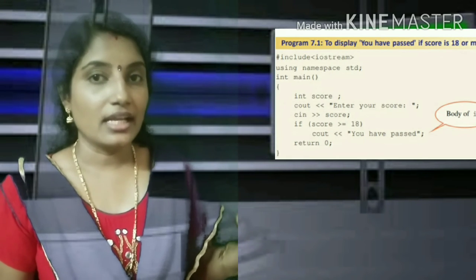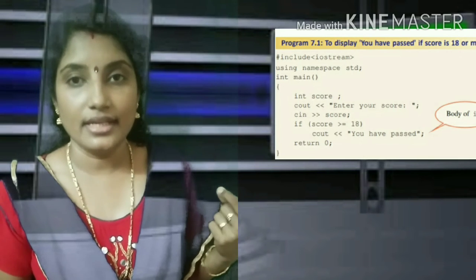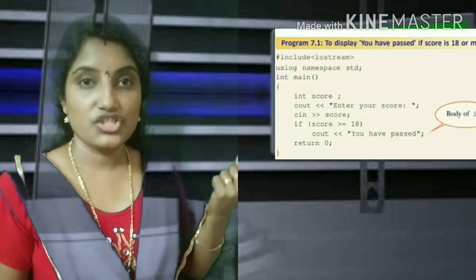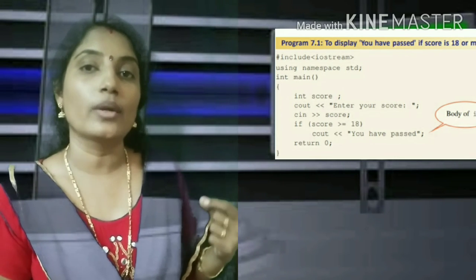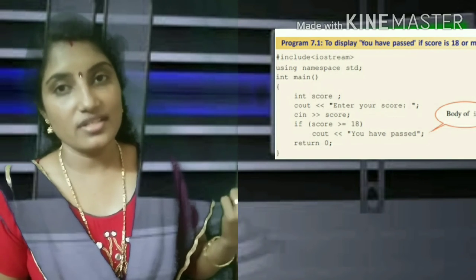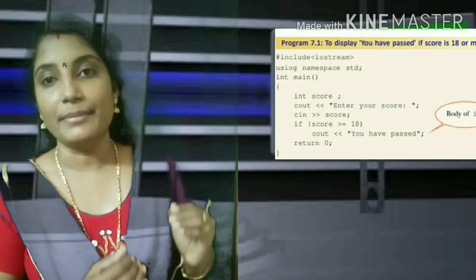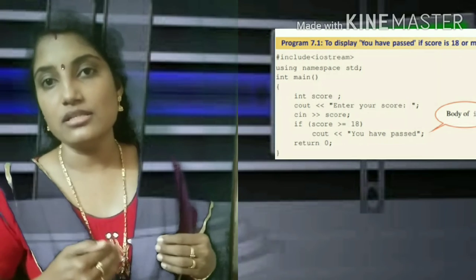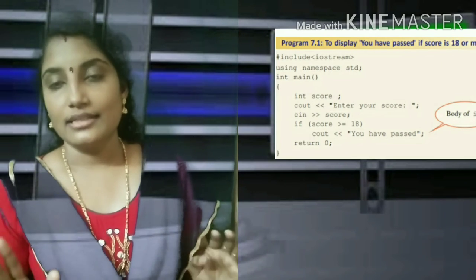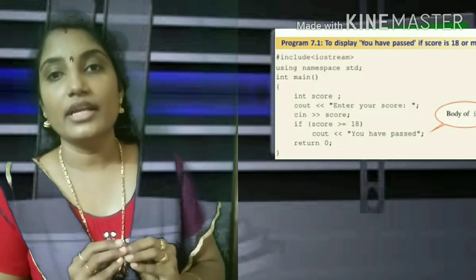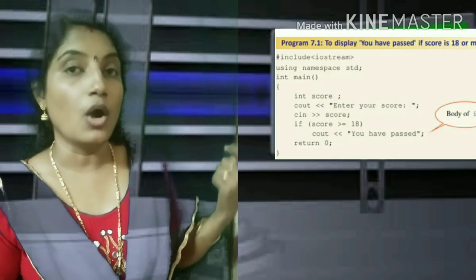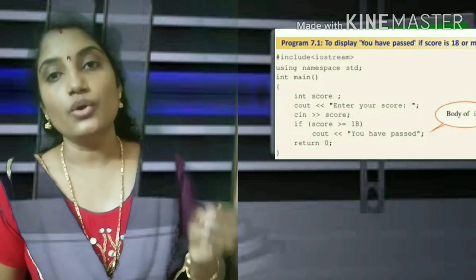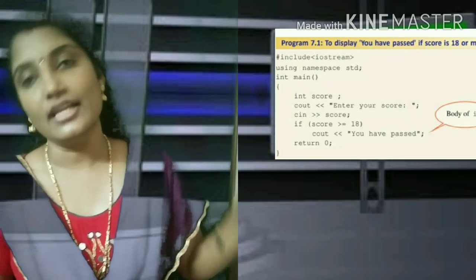So here, if I give the value of score as 25, the value 25 is stored in the variable score and it checks whether this 25 is greater than or equal to 18. Here the answer is true, so it moves to the next step inside the if statement, that is cout you have passed. So in the output we get the result as you have passed. If suppose I am giving the score as 16, then there will be no output, because the condition is false, so it never executes the statement inside the if.